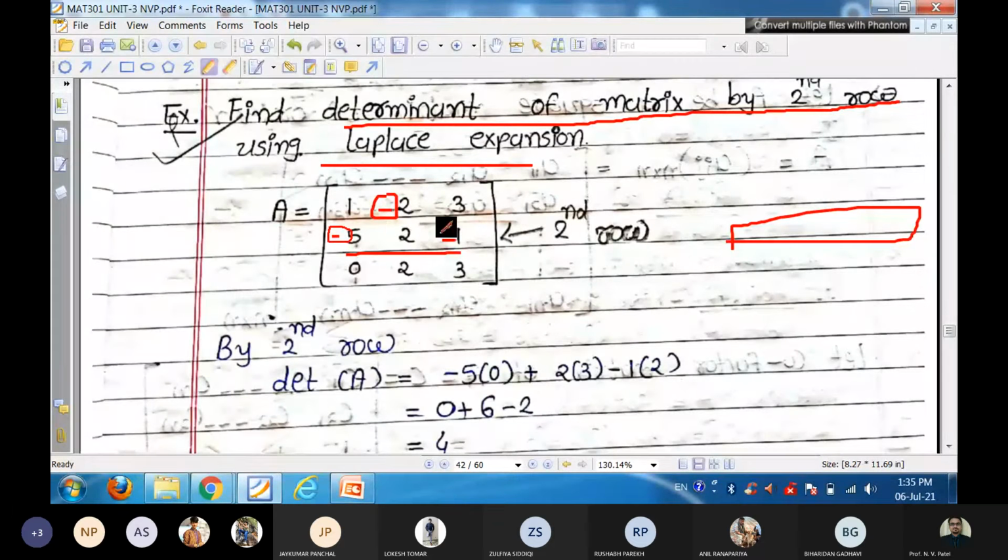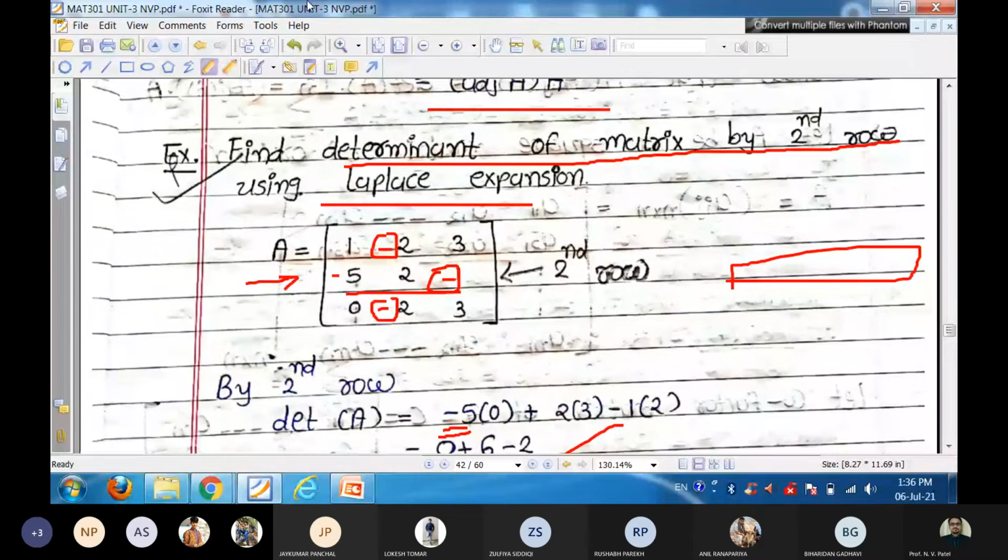So start with the second row. Take the symbol as minus 5. We are writing the element with its cofactor. We are doing this directly, but to verify, there is another way: find the capital C, multiply the second row of capital A with the second row of the cofactor, and that product will give us our determinant.